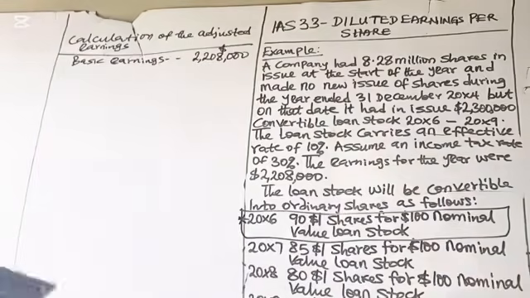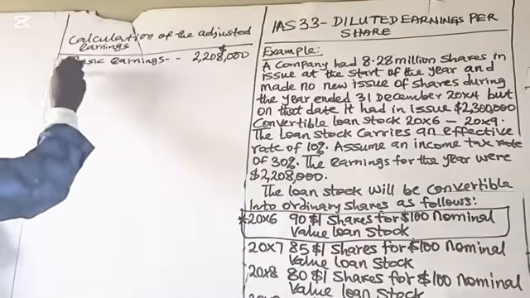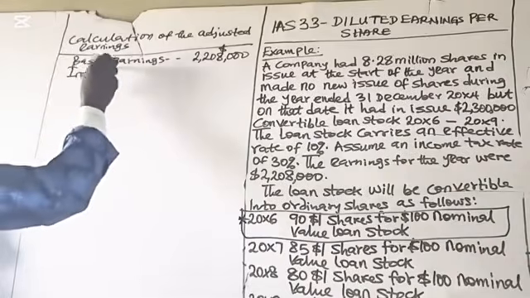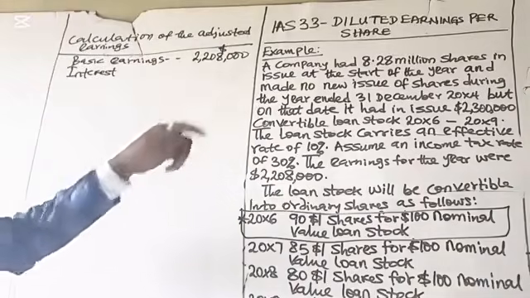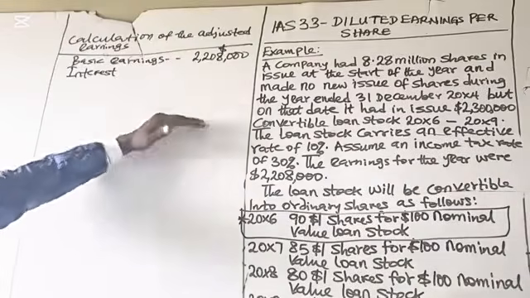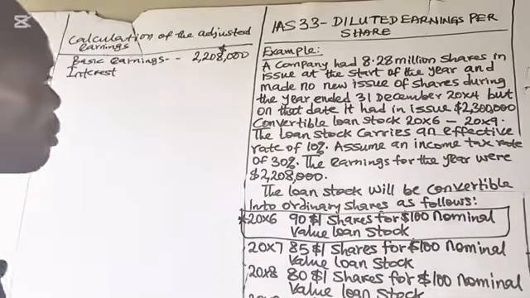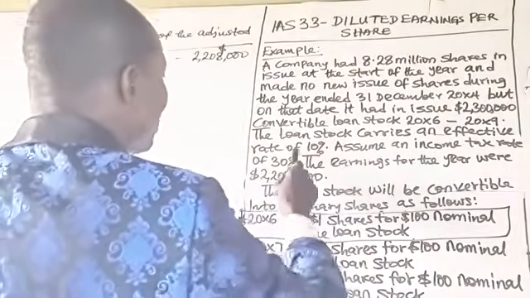$2,208,000. I've told you the interest on the loan will be given up. So how much is the interest given up? The loan providers will forfeit the interest on the loans once the loans are converted to shares. That is why that interest will be added to the earnings. And how much is the loan interest? The loan stock carries an effective rate of 10%.